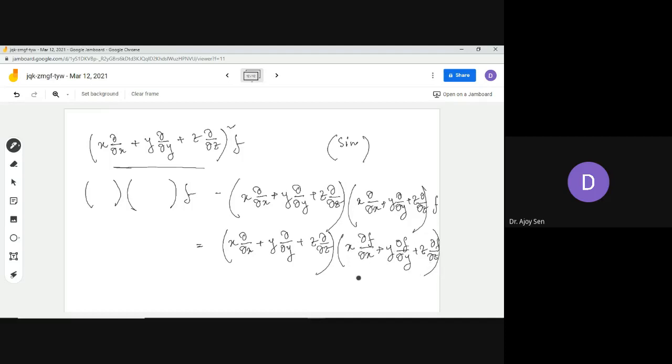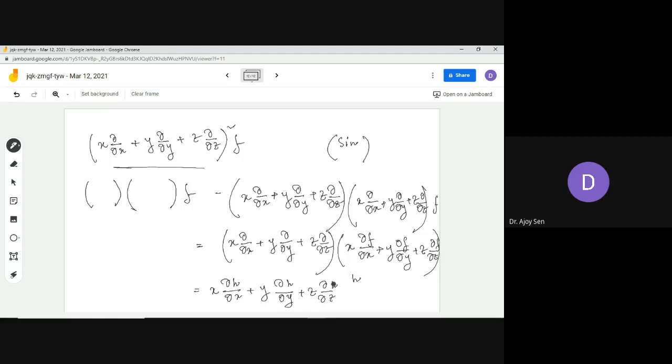This result is actually a function. If you calculate, this is a new function, like h. Now what you will do is find x del h del x plus y del h del y plus z del h del z.